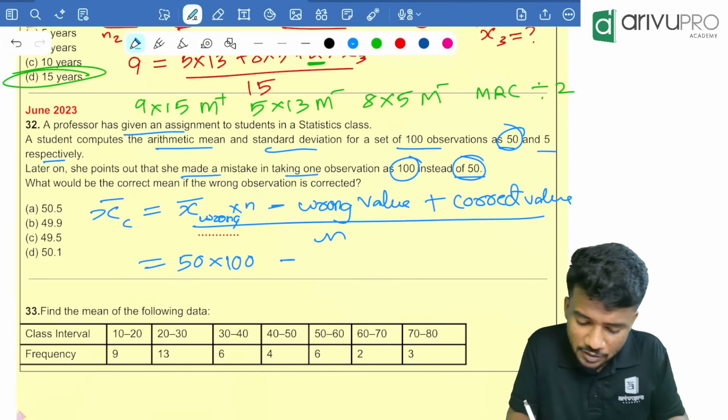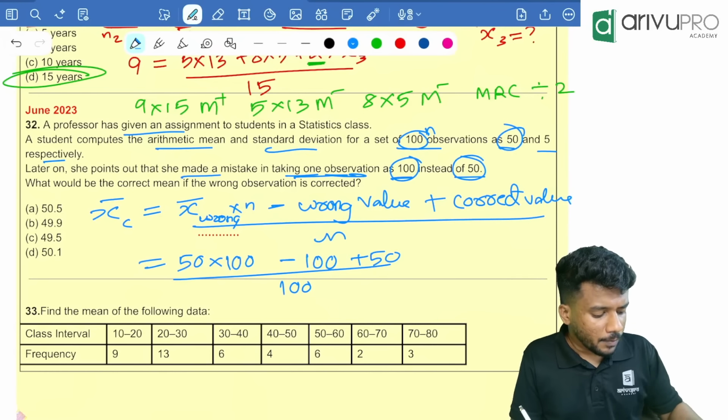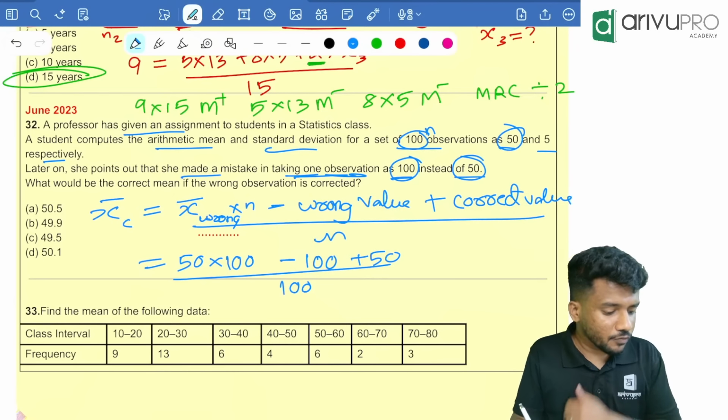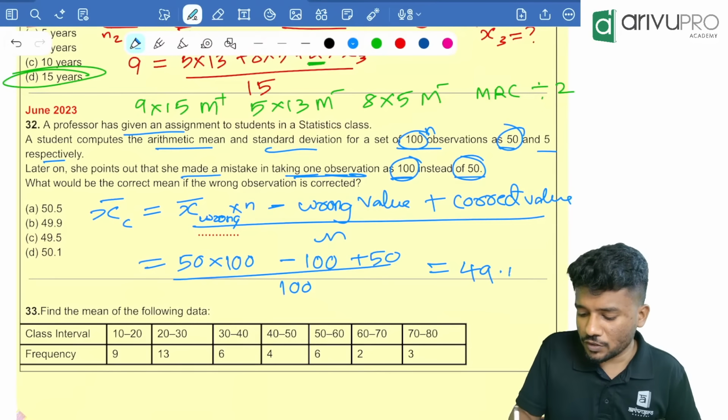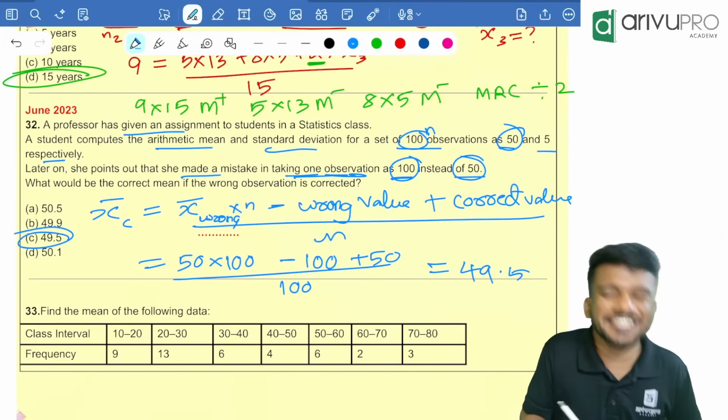Wrong value is how much? 100. That means taking one observation as 100 instead of what? 50. That means 50 is the correct value, divided by n. Total how many observations are there? 100 observations are there. Take your calculator. 50 into 100 minus 100 plus 50 divided by 100. 49.5 is your answer. Option C is your answer.